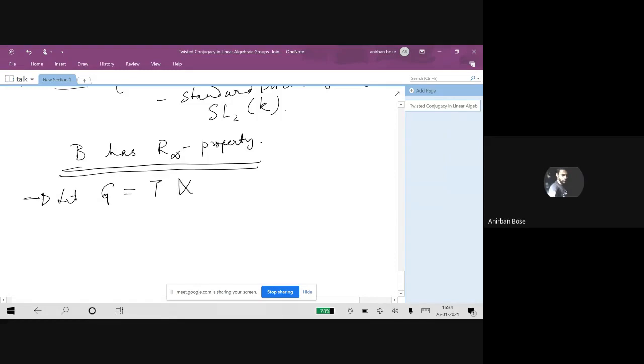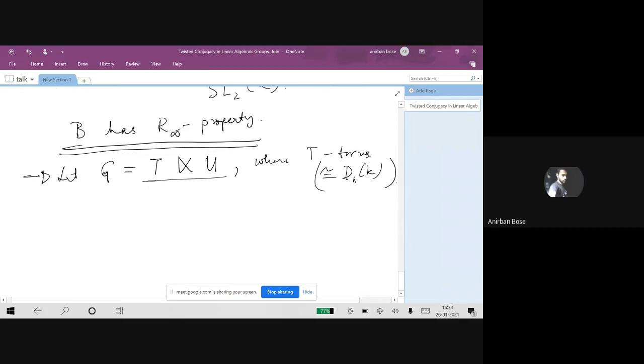In general, we can write G to be equal to T semi-direct U, where T is a torus, which means that I'm thinking of it as isomorphic to these diagonal matrices, isomorphic to D_n(K) for some n. And U is any unipotent algebraic group, and we take any such semi-direct product. That will be a solvable group, and any solvable group will appear like this. So one can make some precise statements in this scenario.